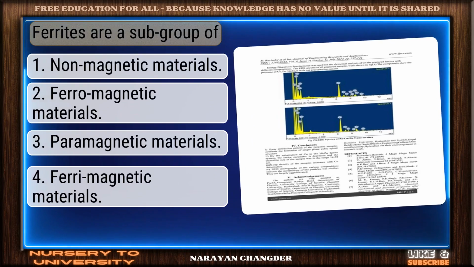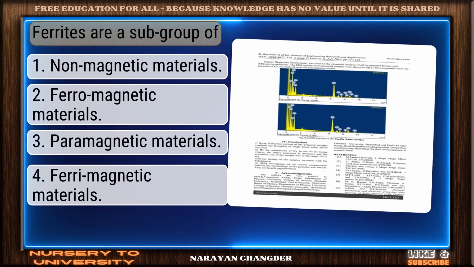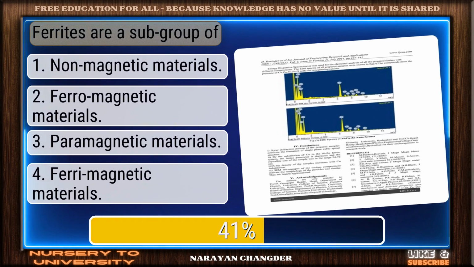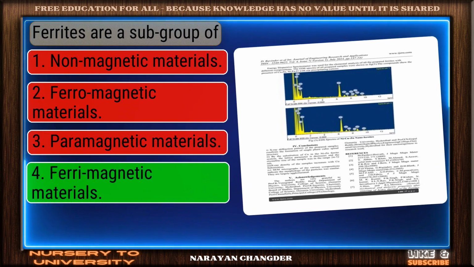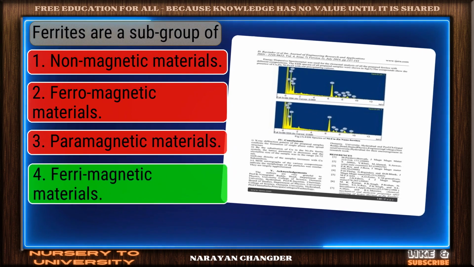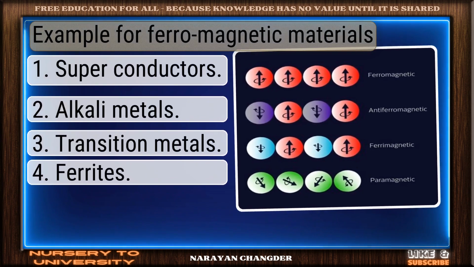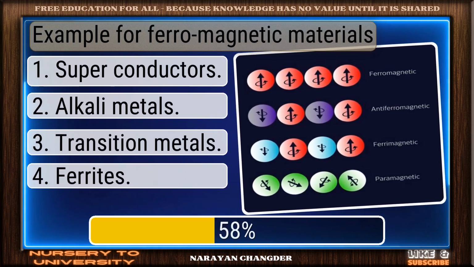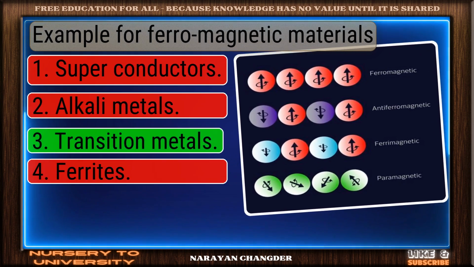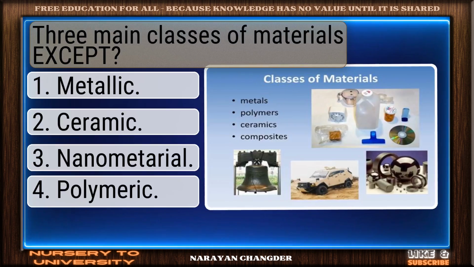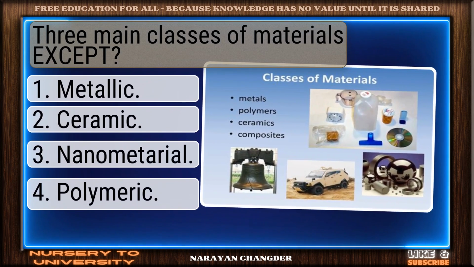Can you solve all these materials science questions? Ferrites are a subgroup of... That's accurate. Ferrimagnetic materials. Example for ferromagnetic materials... Thoughtful answer. Transition metals. 3 main classes of materials except...